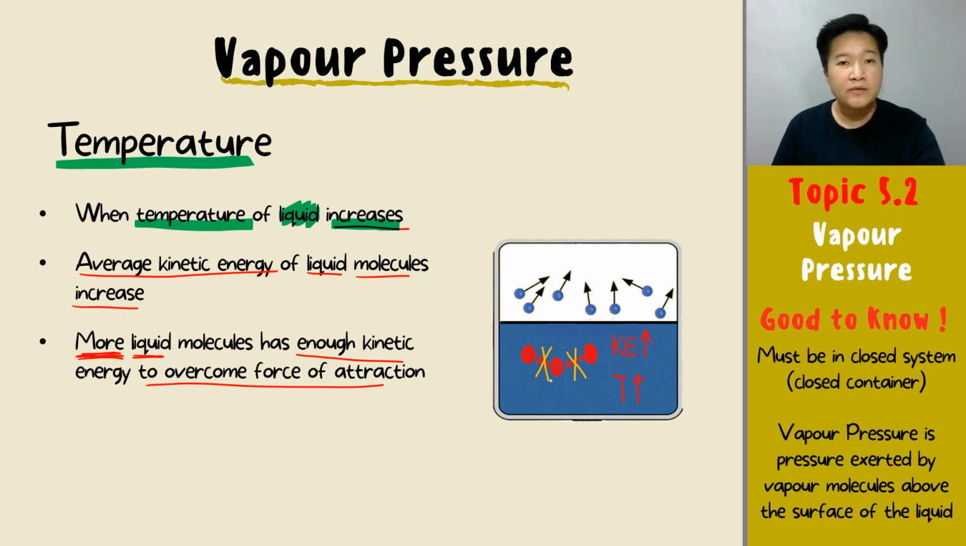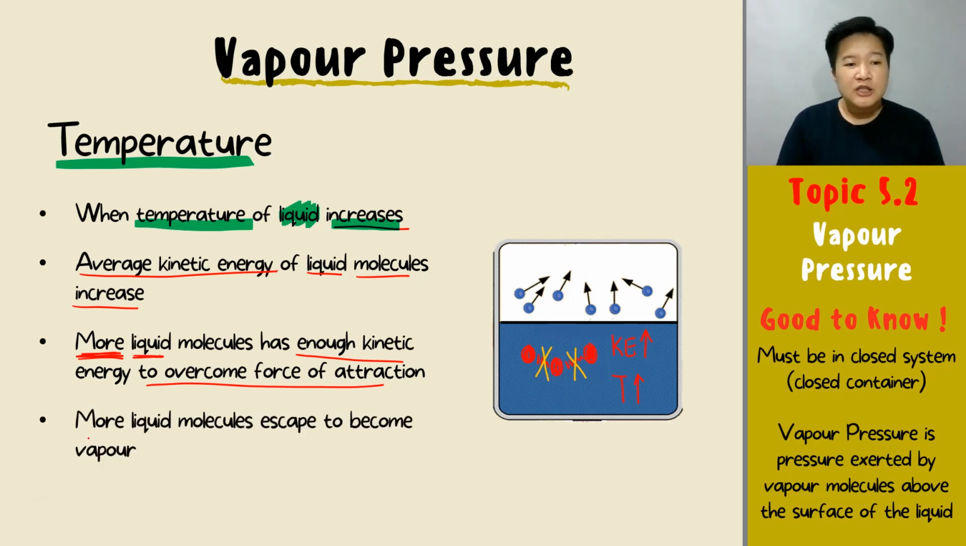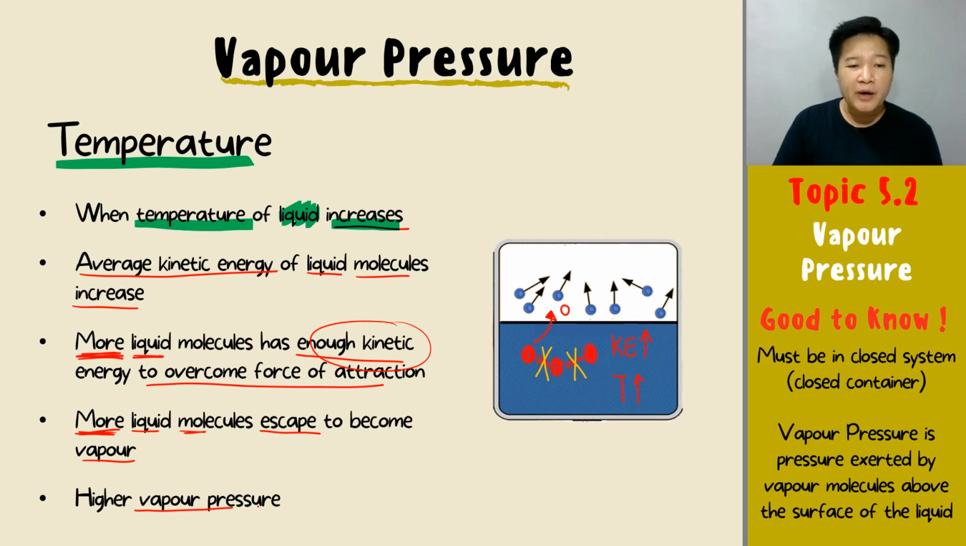And what happens when they can overcome the force of attraction? You will then have more liquid molecules that are able to escape and become vapor. Once the kinetic energy is strong enough to overcome the force of attraction, your liquid molecule will escape and become vapor. Agree? Therefore, your Vapour pressure will be higher because you have more vapor form. You will have a lot of vapor on top of the liquid. So when the vapor molecule increase, so what happened? You will have more collision.